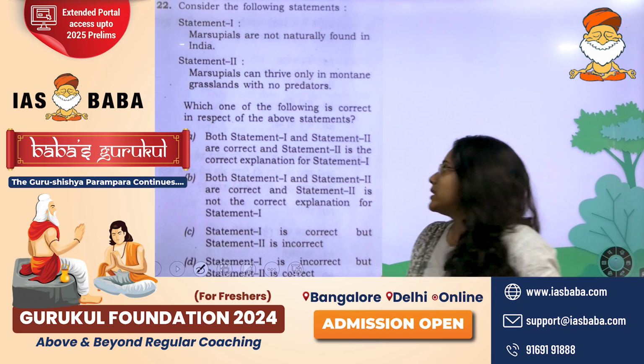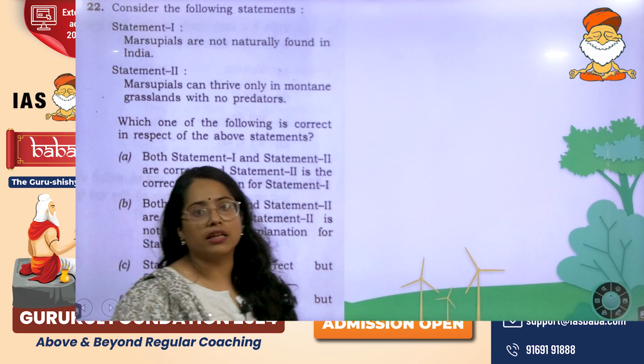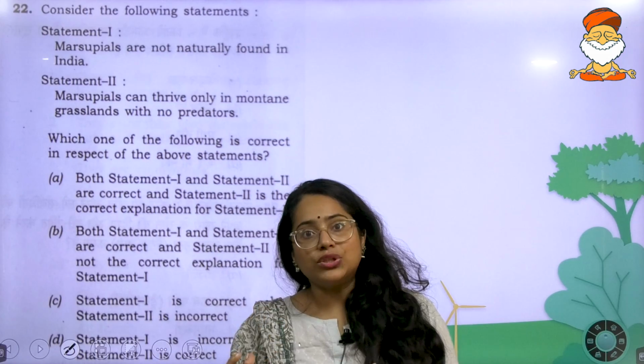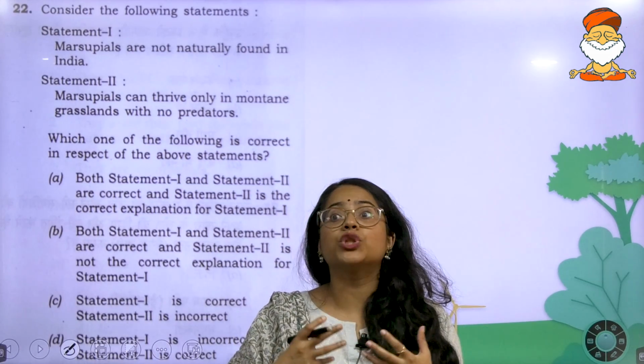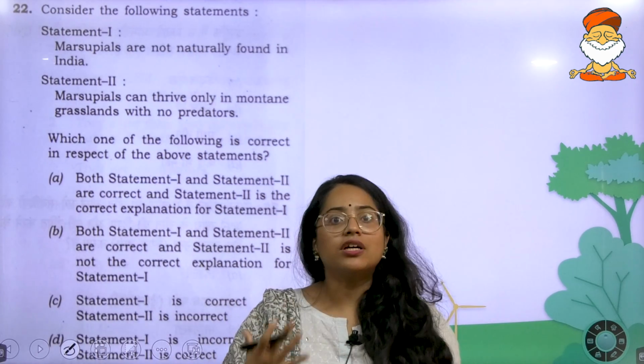So let's look at this question. This is the 22nd question in set B. The first statement: marsupials are not naturally found in India. This is a true statement, because the conditions that marsupials require are different.